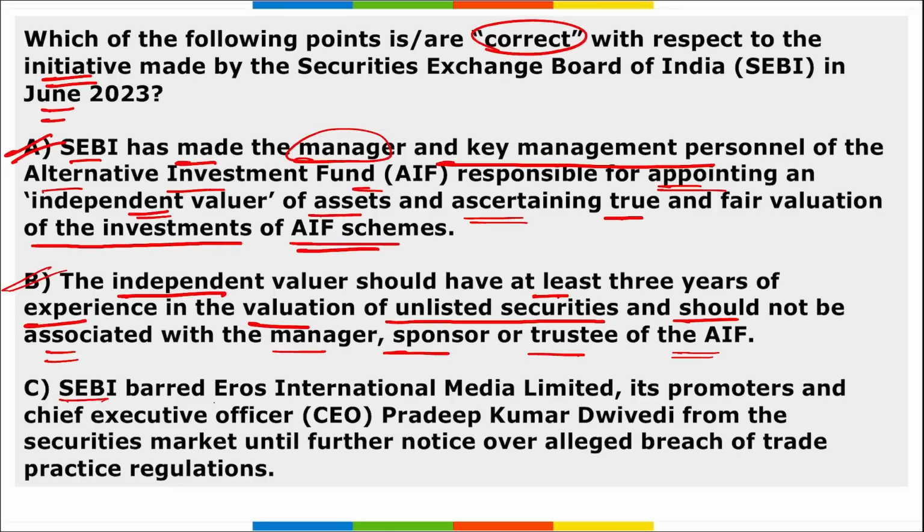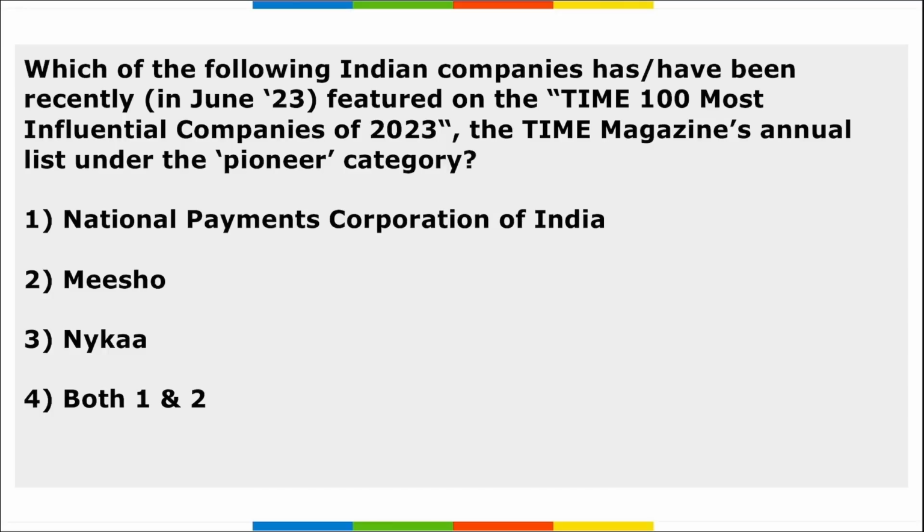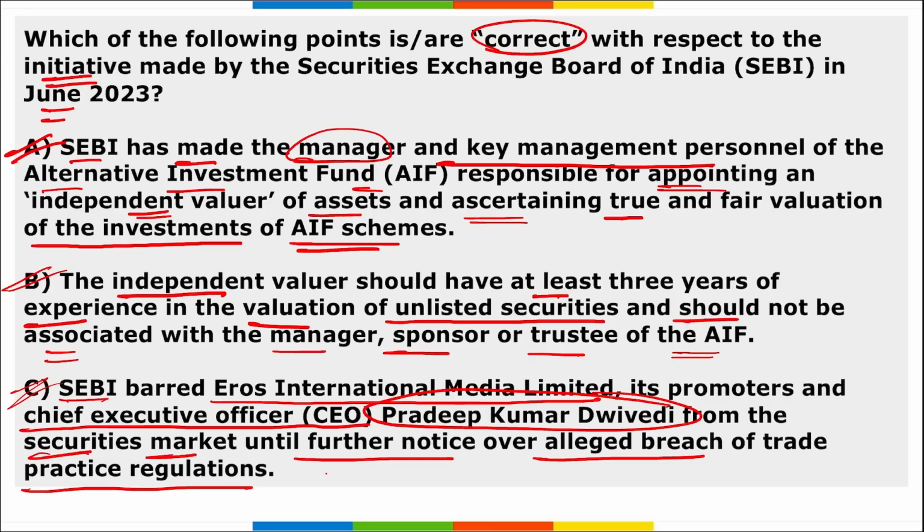C, SEBI barred Eros International Media Limited, its promoters and chief executive officer Pradeep Kumar Dwivedi from the securities market until further notice over alleged breach of trade practice regulations. So option C is also right. So all the options are correct here with respect to the initiatives of SEBI. Next, one more thing here. Remember, the vice chairman and managing director Sunil Arjan Lulla was also barred by SEBI from holding any directorial positions in listed companies, including Eros International or their subsidiaries.